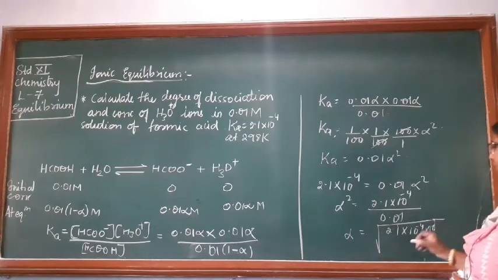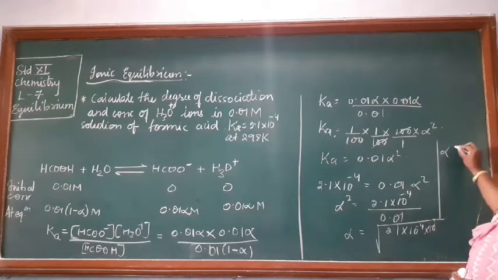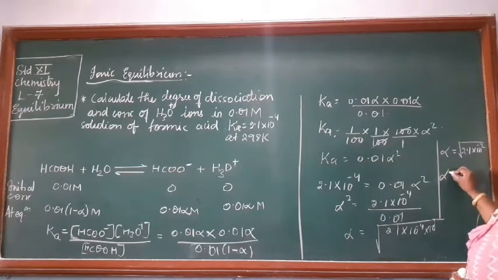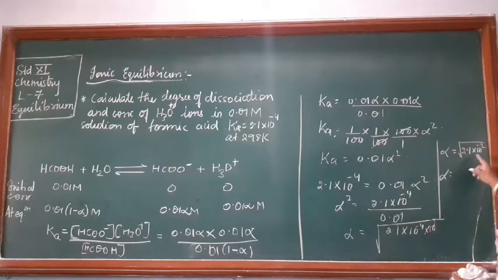So you have alpha equal to under root of 2.1 into 10 power minus 2. So if you take the square root of 2.1, the total value of alpha you will get is 1.4 into 10 power minus 1, that is 0.14. You will get the value 0.14.